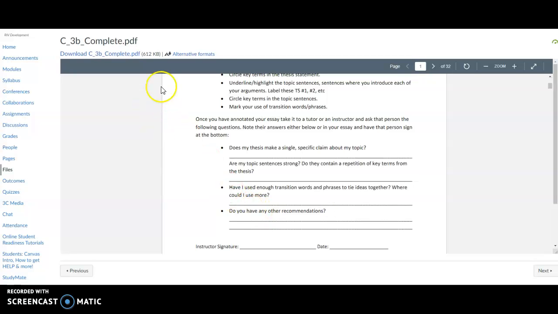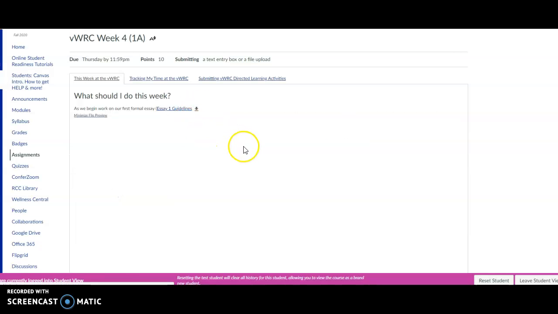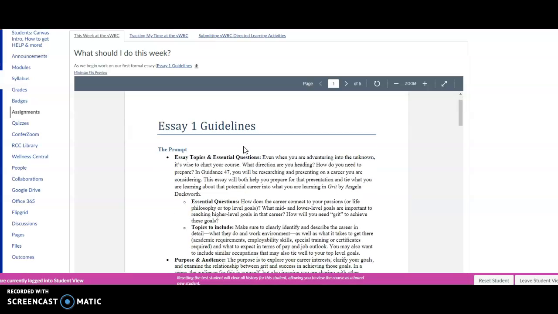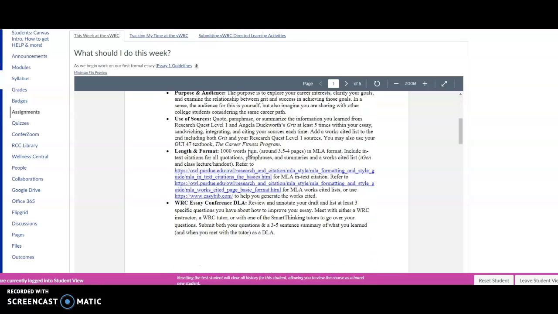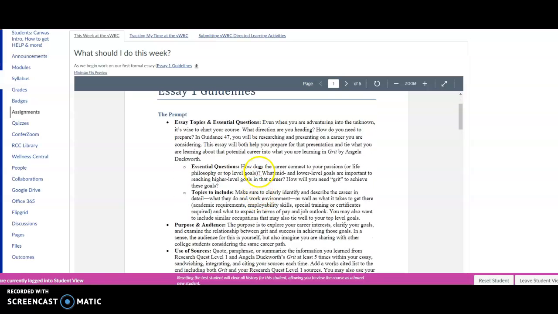So obviously you don't have a complete essay yet, so what you want to think about is Essay 1. What are we going to be writing for next week? Every time I have anything related to Essay 1, I have the guidelines attached, but you can download them or you can just look at them online.